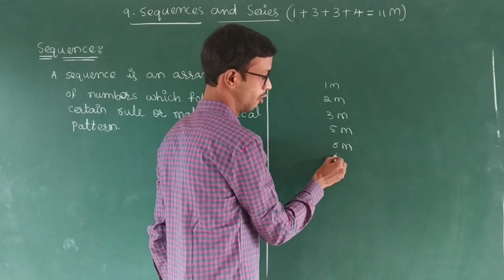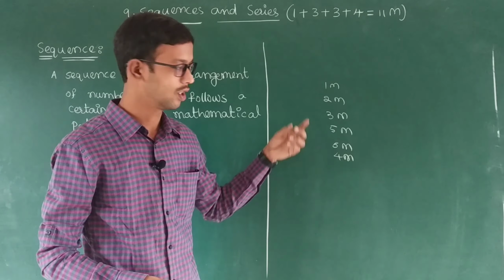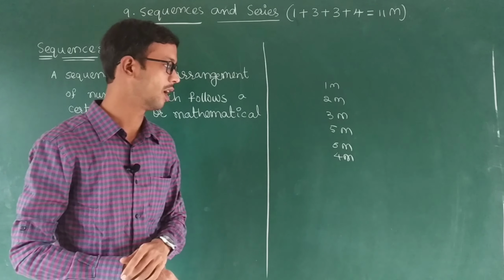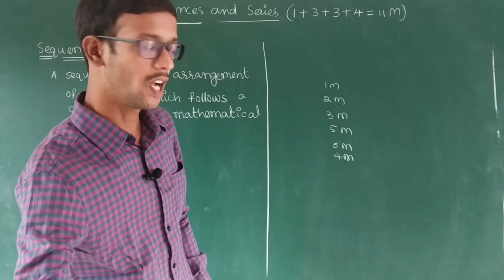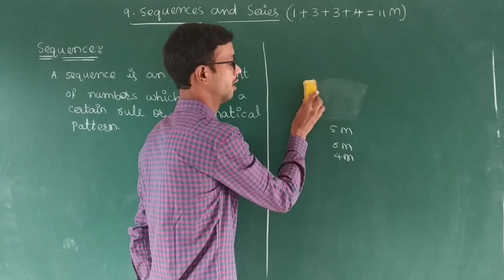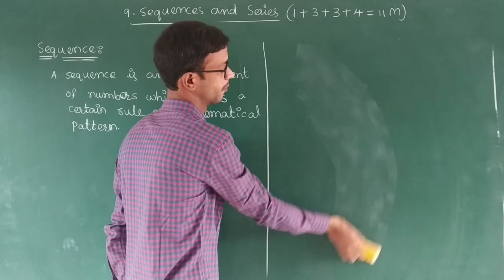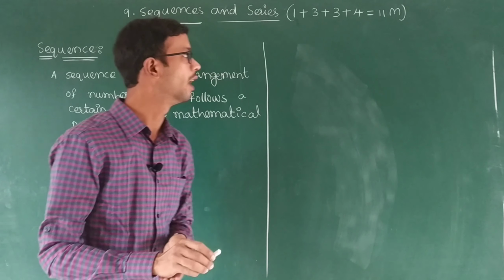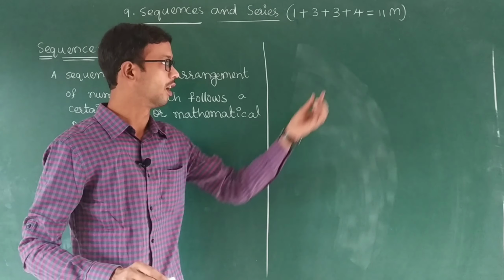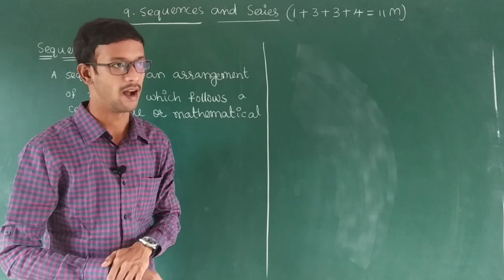So this is the paper pattern. In that, from this chapter you will get one 1-mark question, two 3-mark questions and one 4-mark question. So the total is 11 marks.